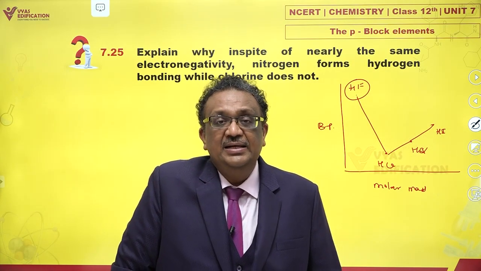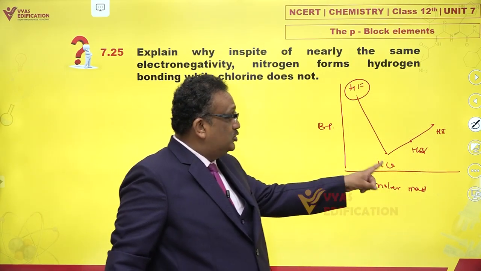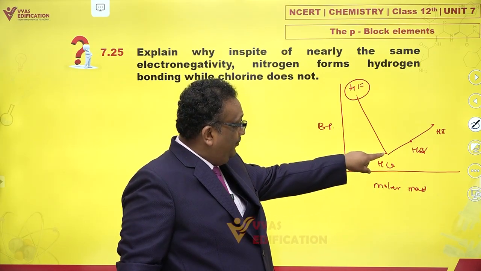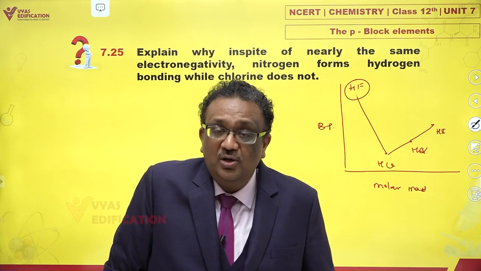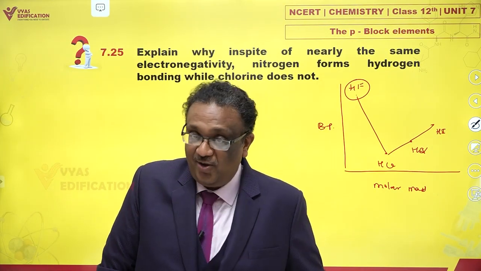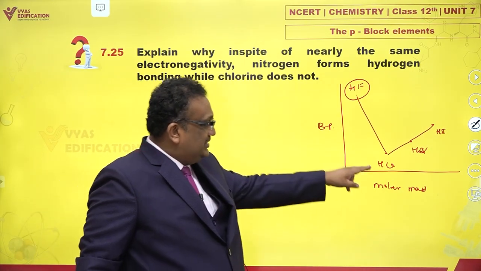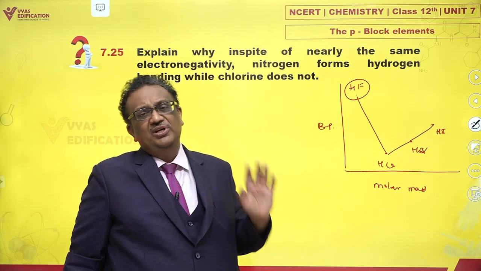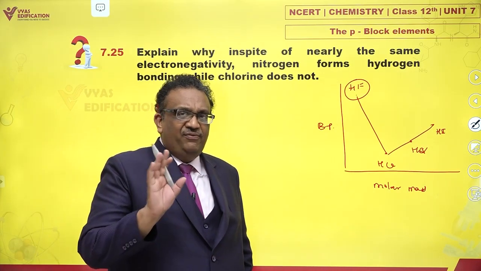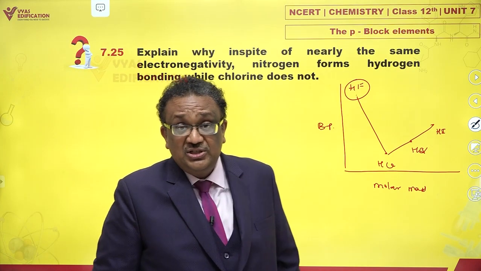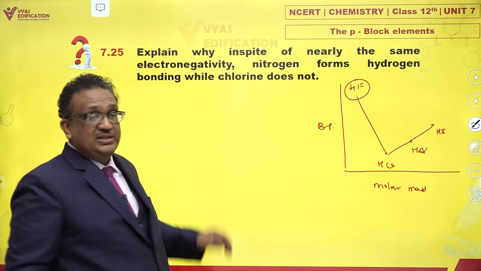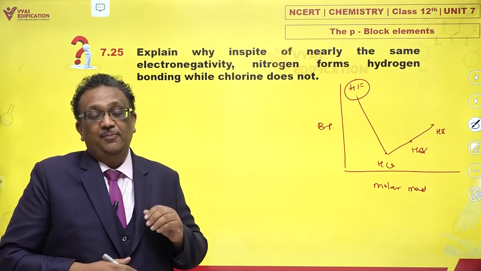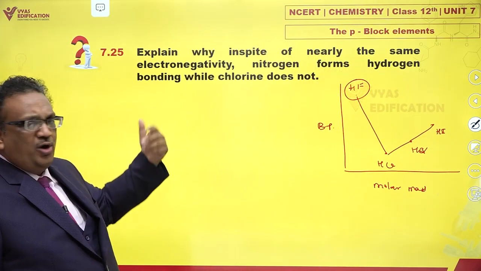My answer is, had chlorine also shown an abnormal rise here, we could have said that HCl also undergoes hydrogen bonding. But the fact remains that HCl does not show any such deviation experimentally, so we can safely say that no hydrogen bonding exists in HCl. This is the experimental proof. But this is not what they're asking. What they're asking is the theoretical portion. Why should nitrogen form H bond?